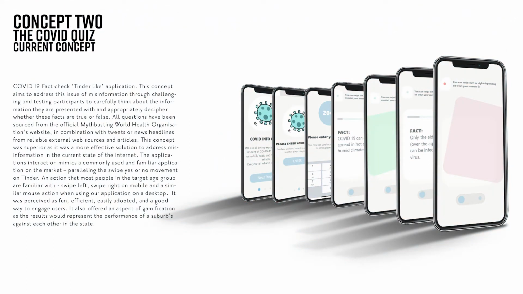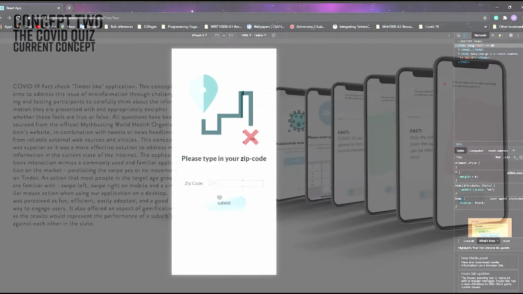So as a result of all of our user testing, we ended up choosing the myth-busting COVID-19 trivia app. And this concept aims to address the issue of misinformation through challenging and testing participants to carefully think about the information they are presented with and appropriately decipher whether these facts are true or false. All questions have been sourced from the official Myth-Busting World Health Organization's website, in combination with tweets or news headlines from reliable external web sources and articles.